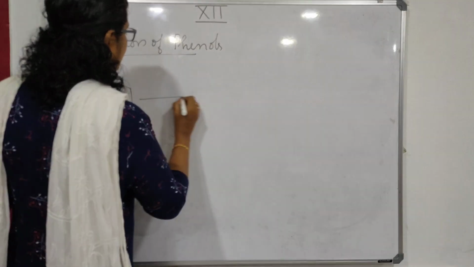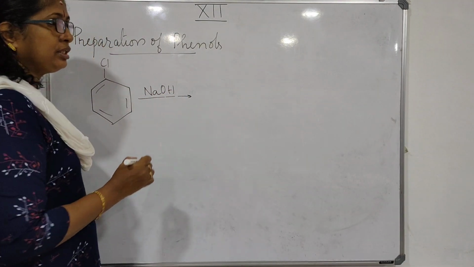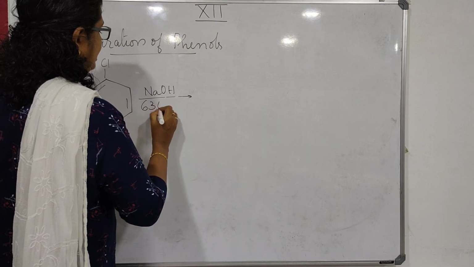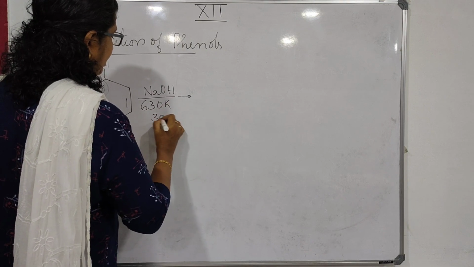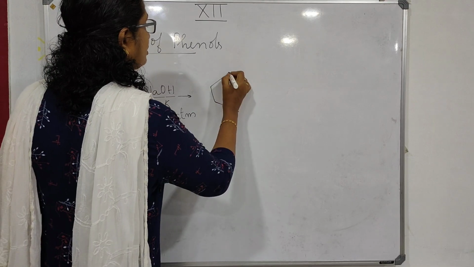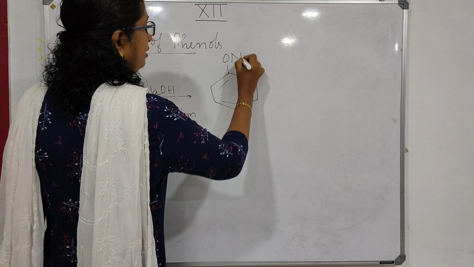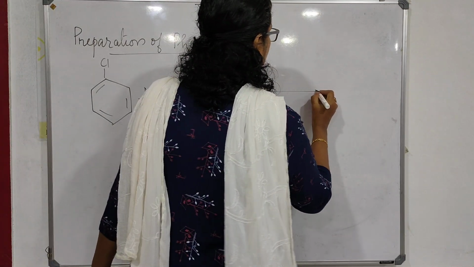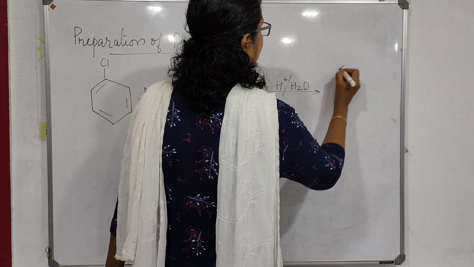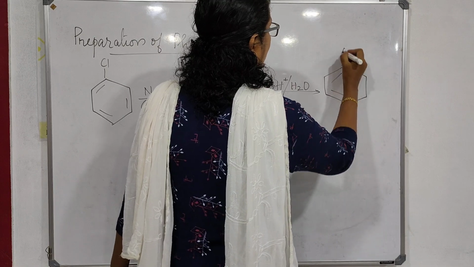Chlorobenzene, when it is treated with sodium hydroxide, we have already studied this reaction, at high temperature, that is 630 Kelvin temperature and 300 atmospheric pressure, you will get sodium phenoxide, ONa, which on acid hydrolysis, H+, H2O, you will get phenol, OH.